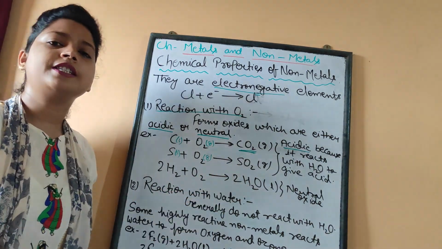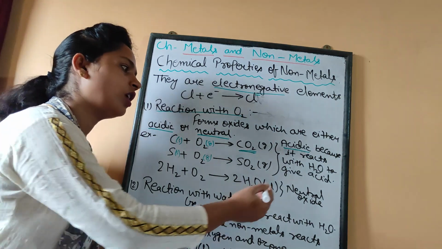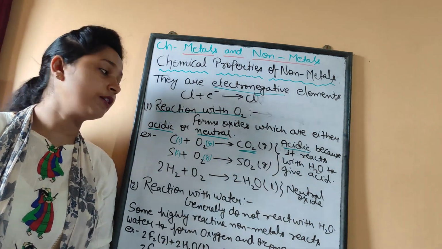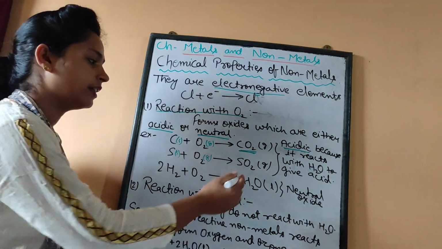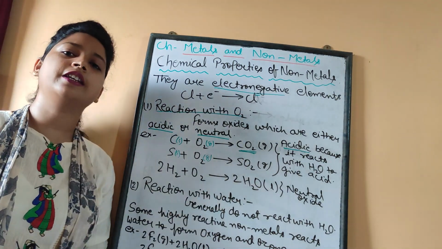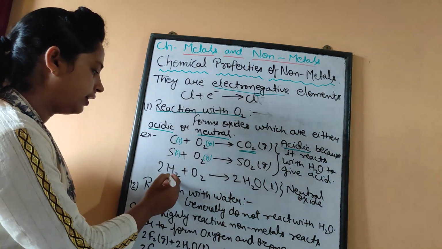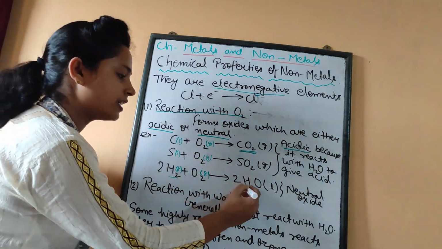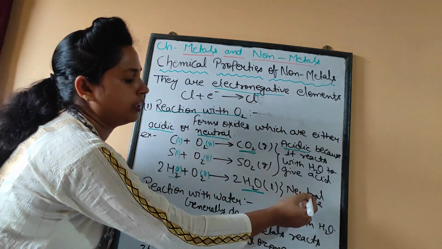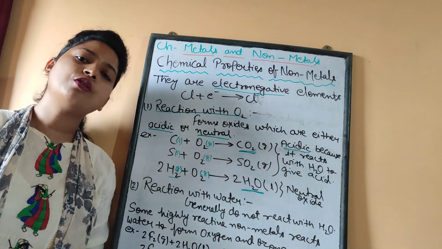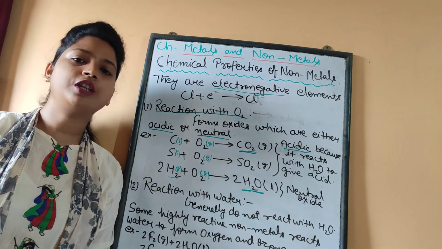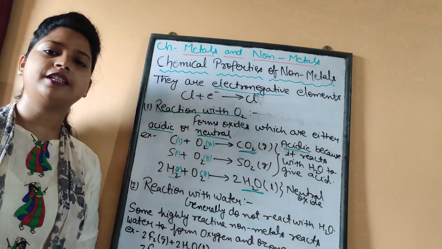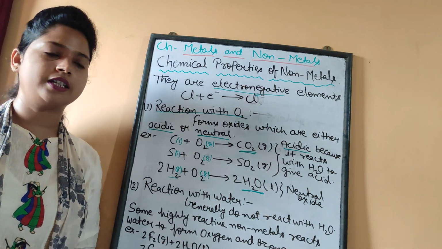Similarly, when we see sulfur dioxide, when it dissolves in water, when it reacts with water, it forms sulfurous acid, which shows that this oxide is actually acidic in nature. Now, H2 plus O2 give H2O. This oxide is actually the neutral oxide. So, non-metals react with oxygen to give the oxide. Some of them are acidic, actually maximum are acidic, and some are neutral oxides.